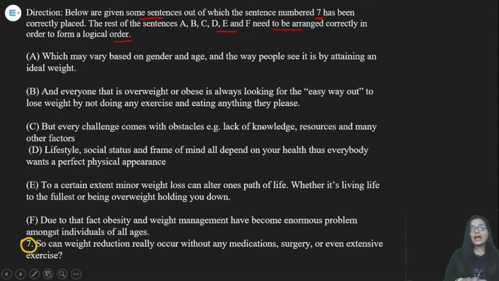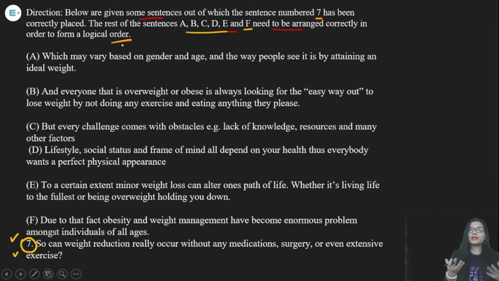Let's get started. As you can see on your screen, a direction is given. The direction gives you the proper instruction so that you will not face any kind of problem. It says: below are given some sentences, out of which statement number 7 has been placed correctly. That means you do not need to make any changes. This is perfectly fine. Now we have the rest of the sentences, A, B, C, D, E and F. That means we have 6 statements that need to be arranged correctly in order to form a logical order.